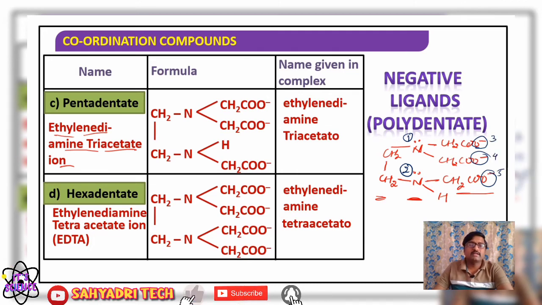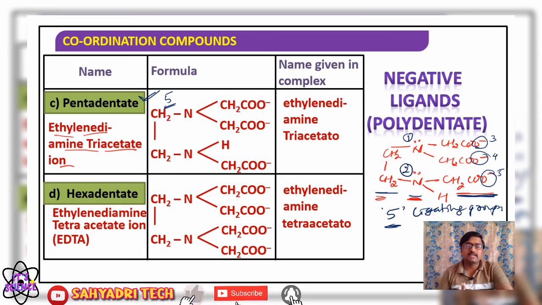Totally, the ethylenediamine triacetate ion carries how many donor groups? There are 5 ligating groups, and all these 5 ligating groups may be involved in making a coordinate bond with the central metal atom or ion. Therefore, what is the denticity here? Denticity is 5, and it is named a pentadentate.